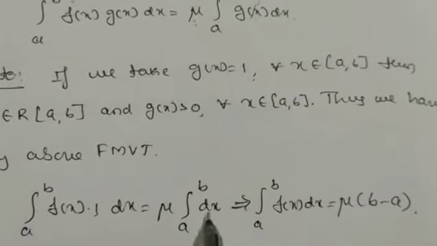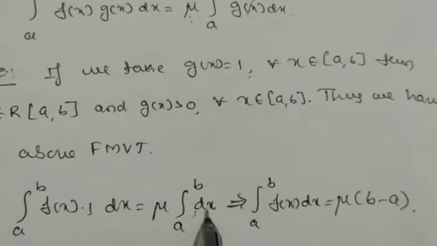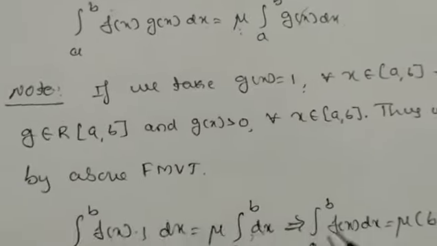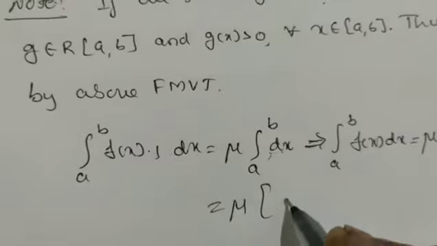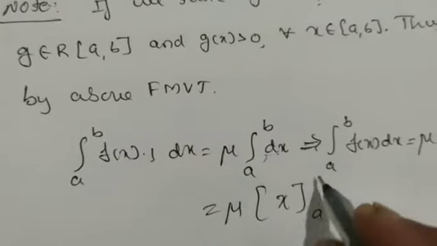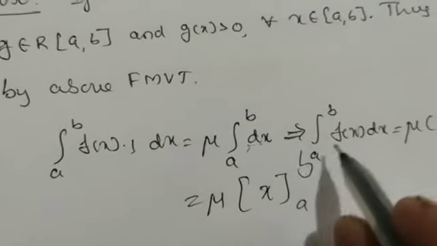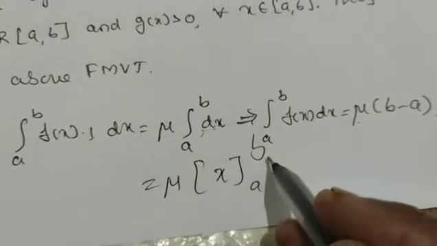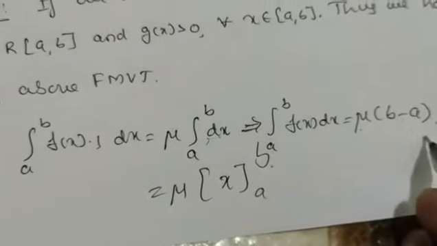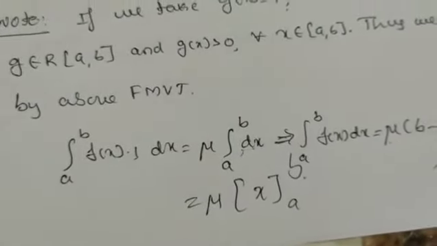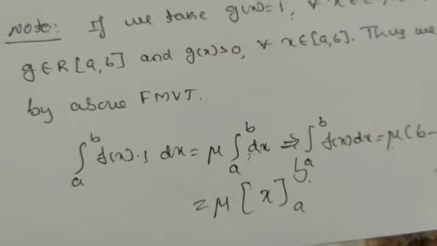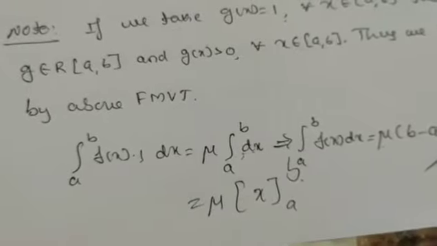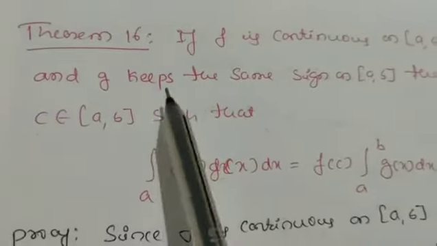We know the integral of dx is x. So it is mu times x between the limits a and b. If you apply the limits, it becomes mu times (b minus a), upper limit first. This is the special case of the first mean value theorem when g(x) is equal to 1. Let us take one more theorem, the 16th theorem.